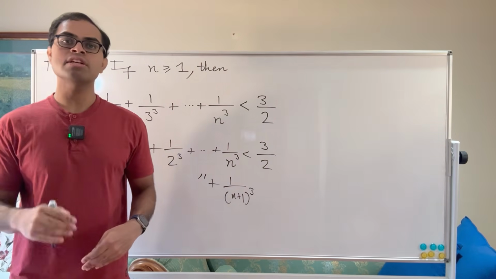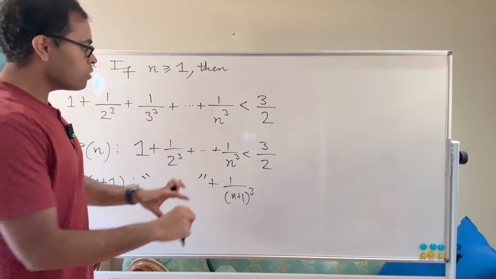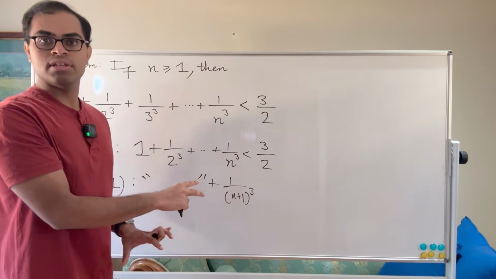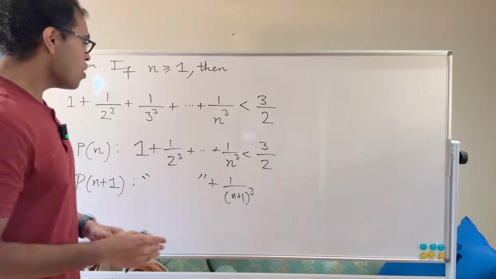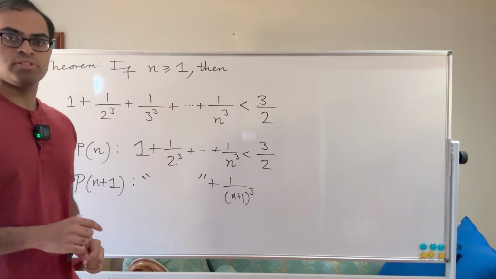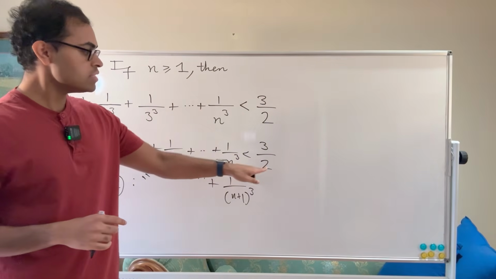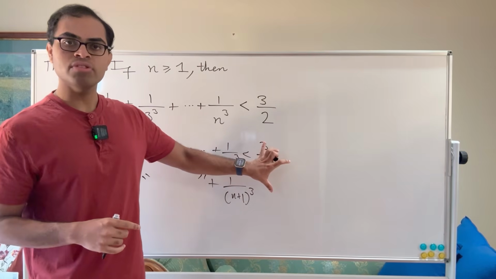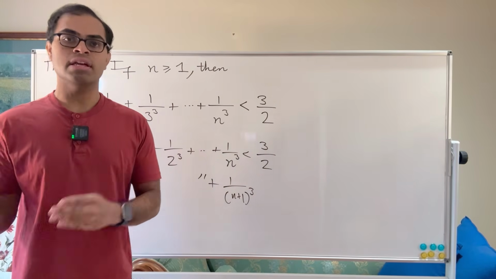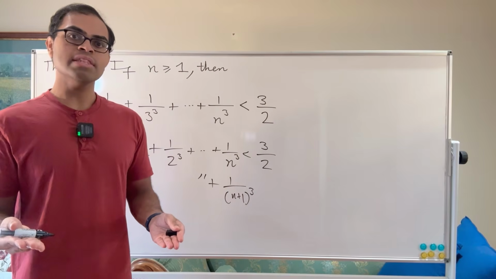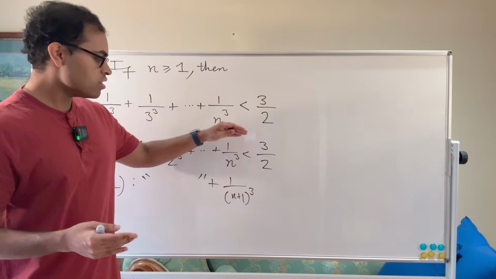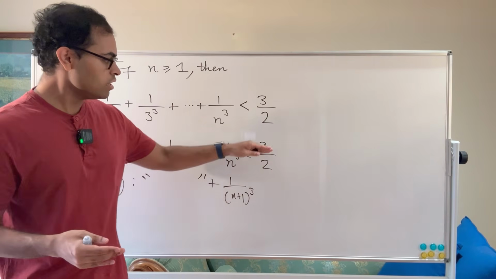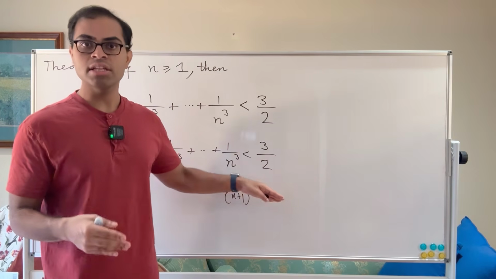It has to be something stronger. That's the key insight. We're going to have to modify our induction hypothesis to something stronger where P of n will imply P of n plus 1. And that stronger thing is that this term has to depend on n as well. So whatever it is, it should not be 3 halves. It should be 3 halves subtract something that depends on n. And then using that, we can say adding on another term depending on n will be a new statement in the induction, and that would be true.